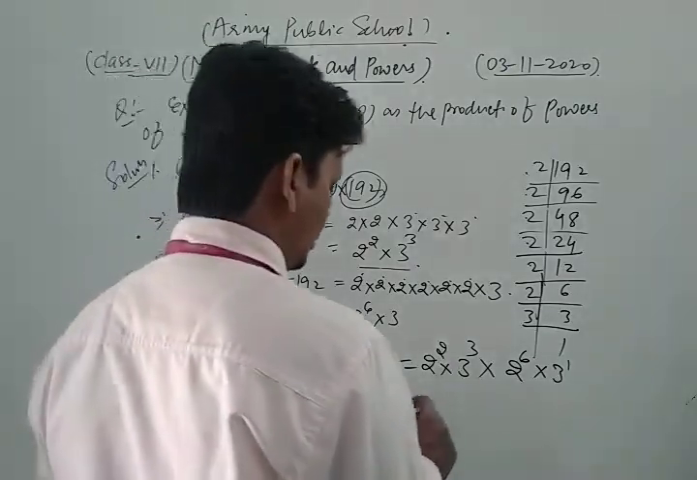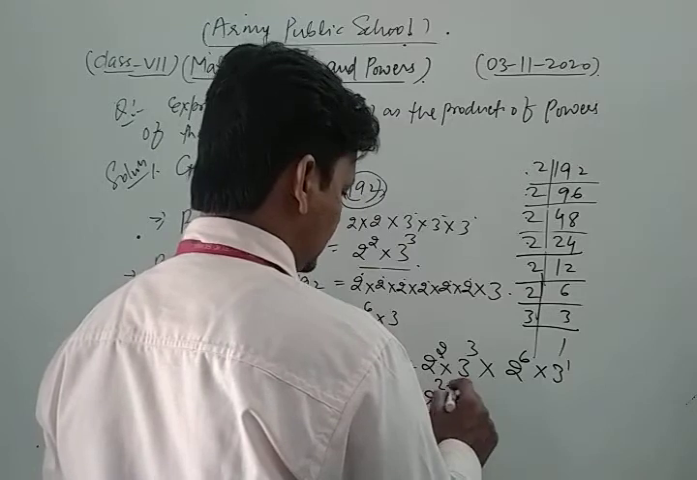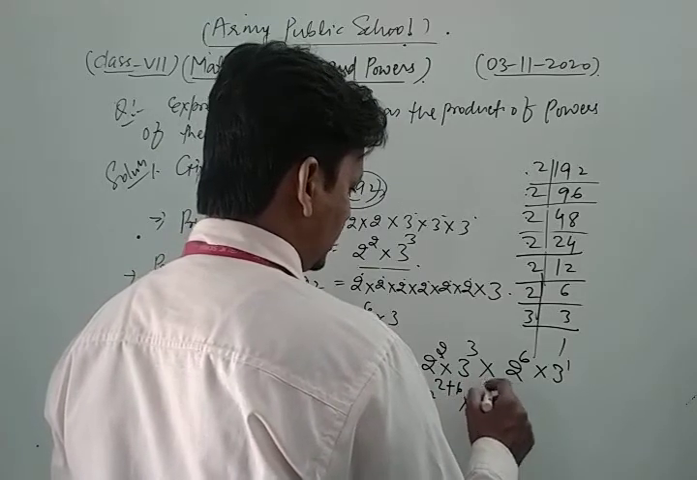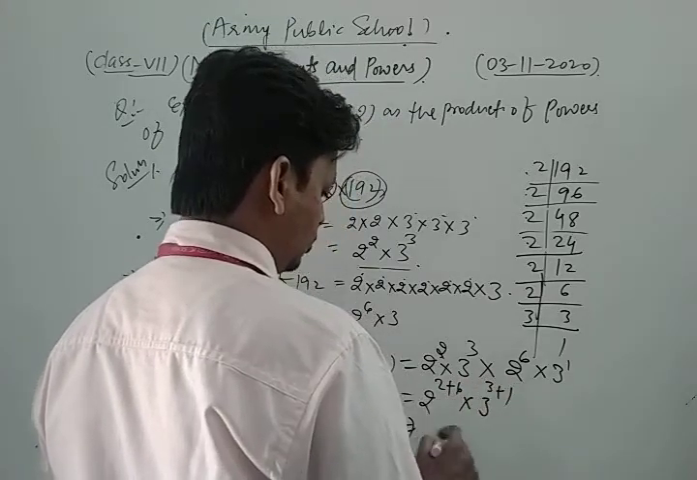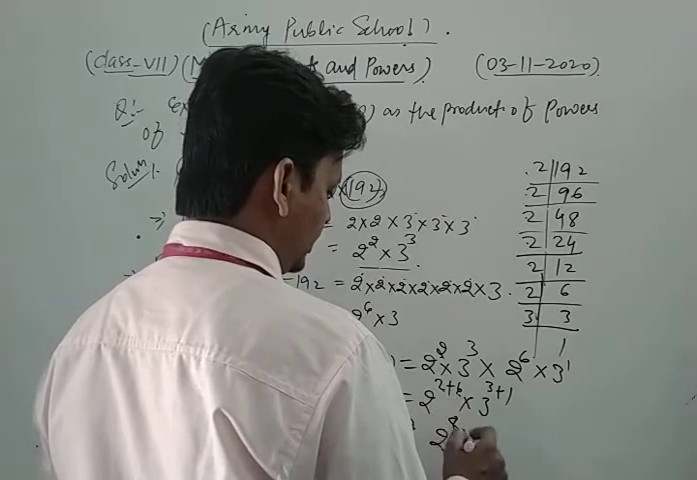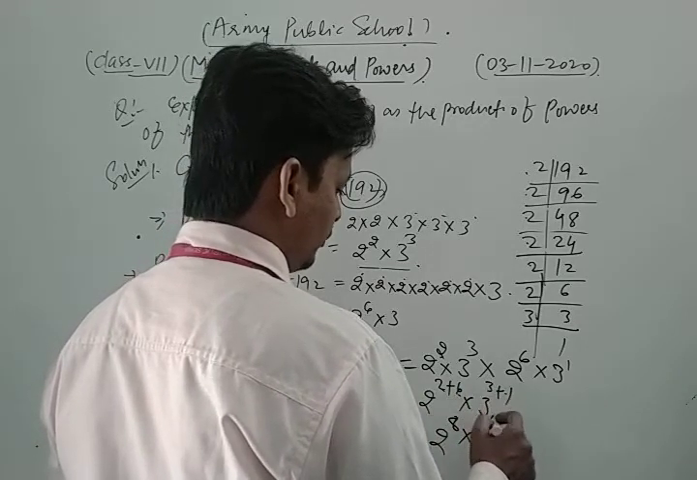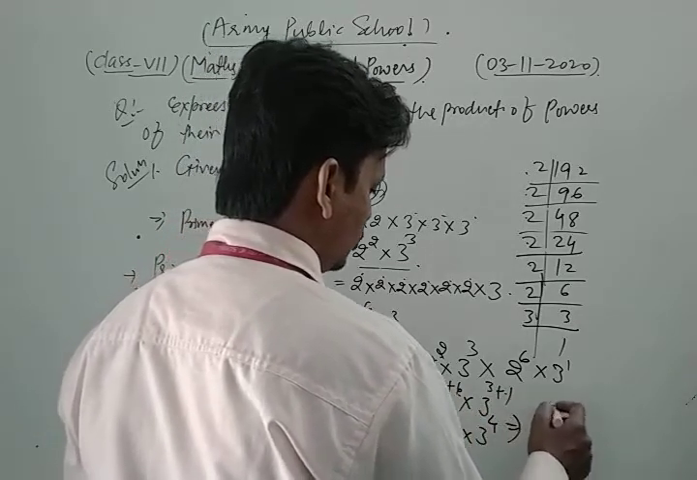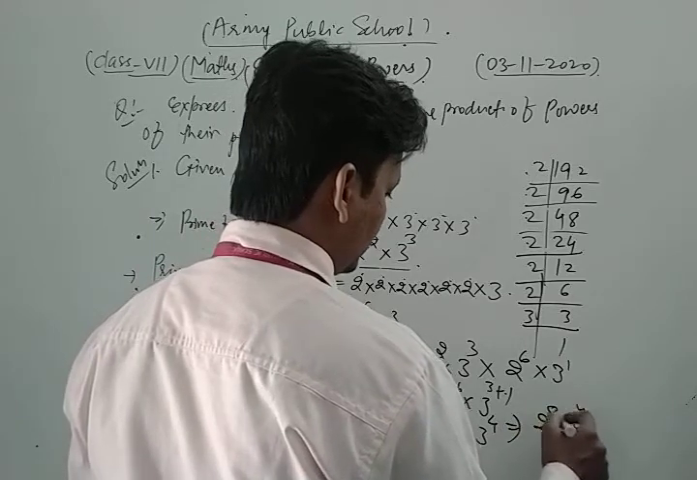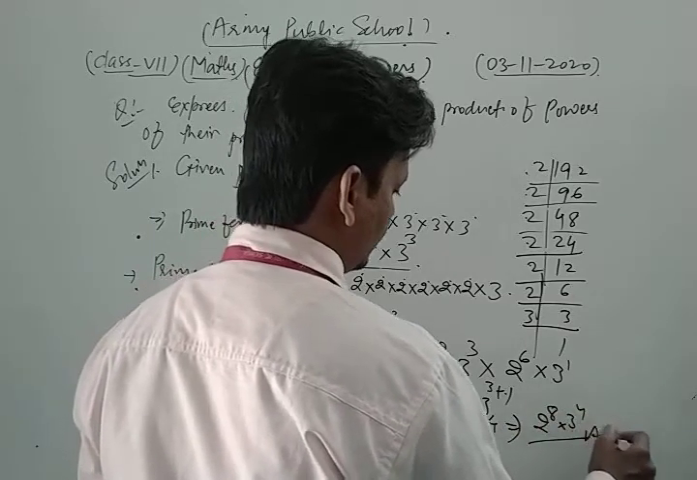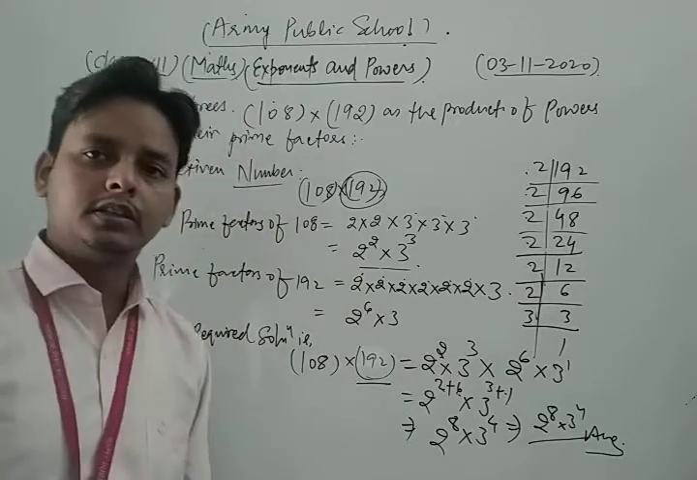So we get what? 2 power 2 plus 6, into 3 power 3 plus 1. So we get 2 power 8 into 3 power 4. So the required answer is 2 power 8 into 3 power 4. This is our required solution of the given question.